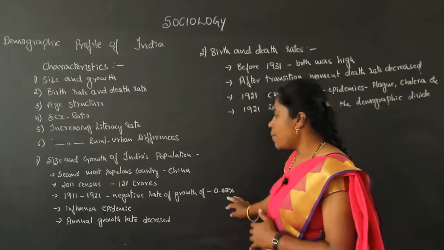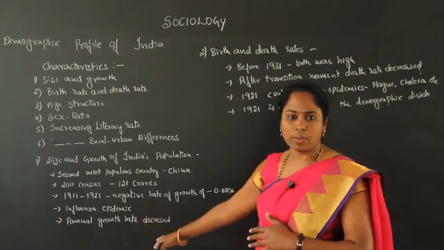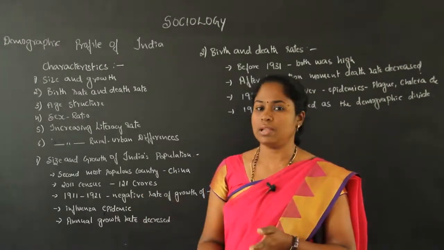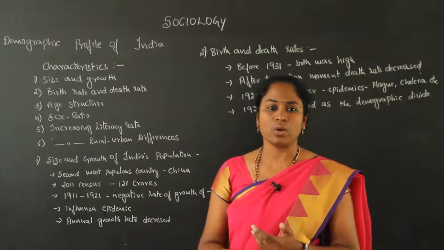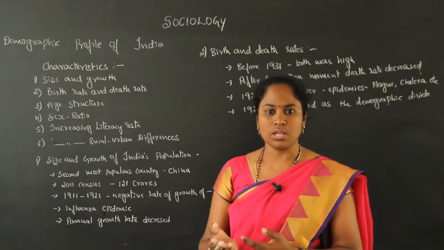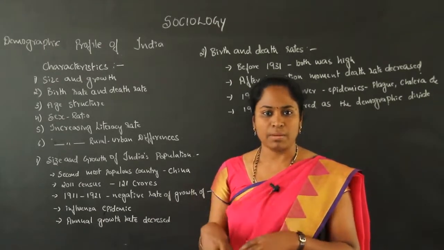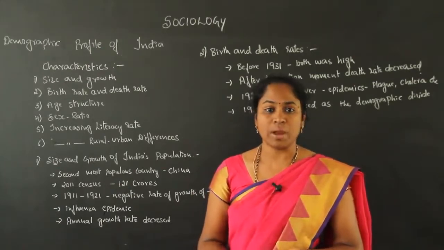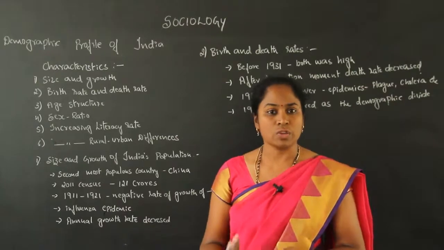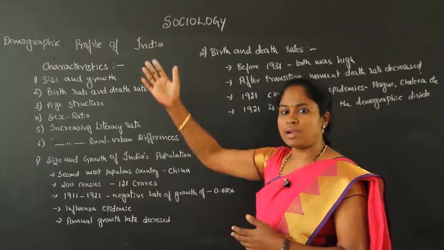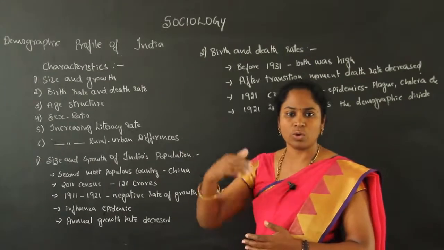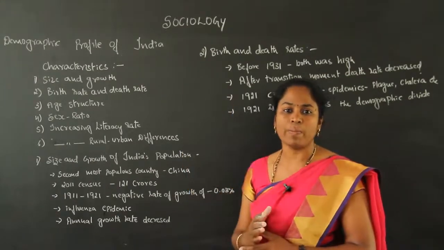And this is because of the influenza epidemics we had. For example, we had cholera and plague, all of which were epidemics. These were incurable diseases, and medicines were not there. Because of that, the death rate automatically increased in the society. So it affected the growth of the population.